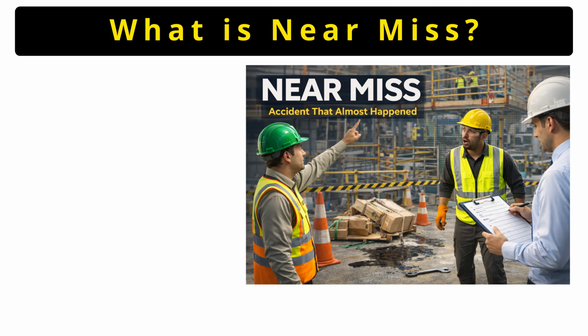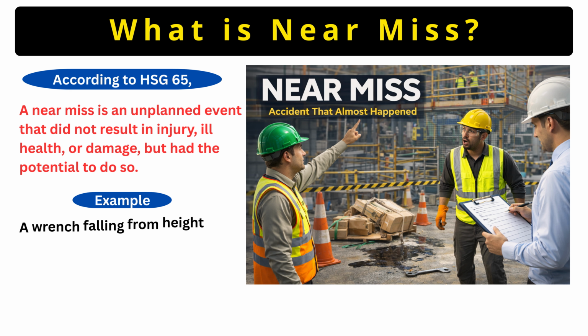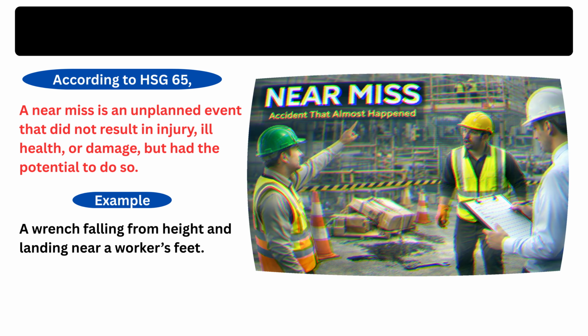Now, let us understand the near miss. What is near miss? This is very important for safety reporting. According to HSG 65, a near miss is an event that did not cause injury or damage but had the potential to do so. In simple words, a near miss is almost an accident. For example, a wrench falls from height and lands very close to a worker's foot but does not hit him. This is a near miss.